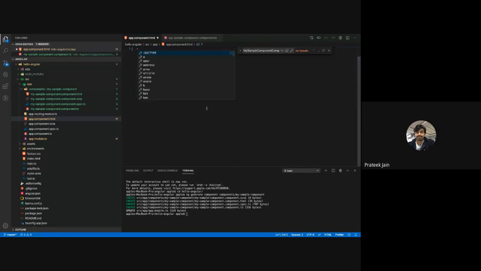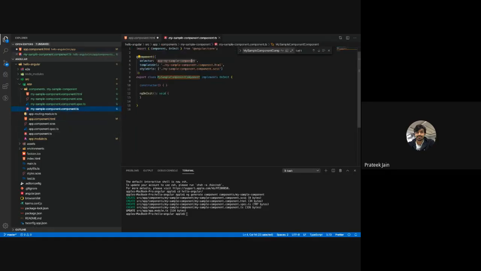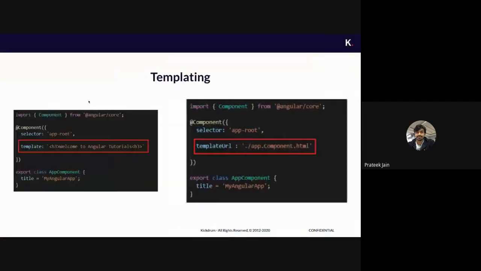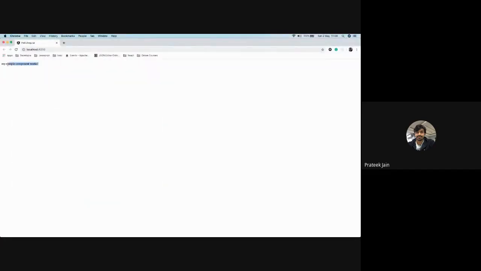I don't want this. What I'm going to do is use the selector I have copied. You can see here, this is the selector. This is the main thing we need right now. We'll copy that, go to the app page, and paste it. That's done. By doing this, we are telling Angular that this is my app component and app HTML, the main HTML which is going to get rendered. Inside that HTML, I am putting my component, and I want Angular to render whatever is there in my app sample component. So what you see in the front end is my sample component working.